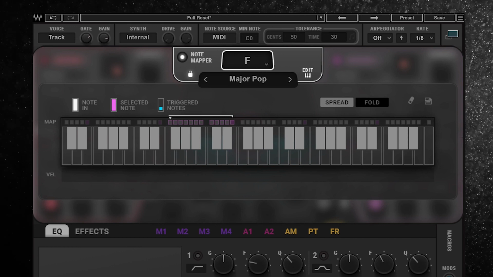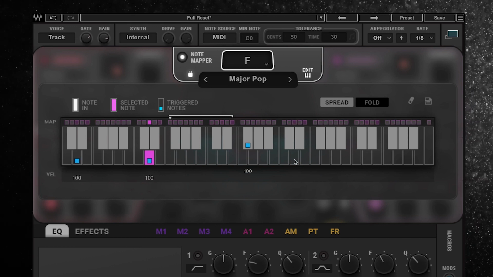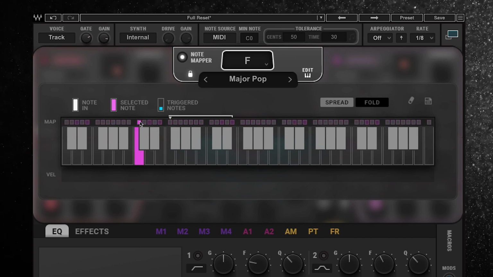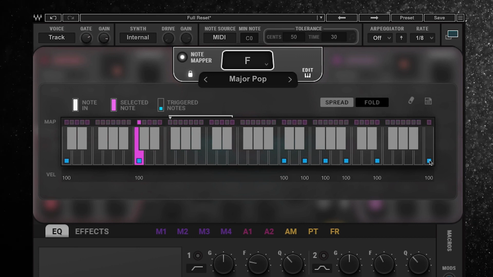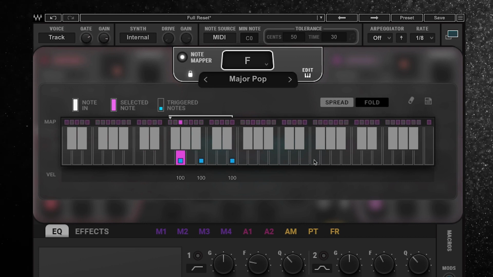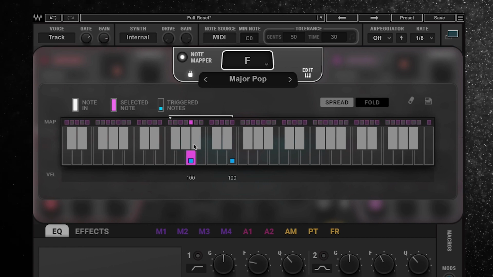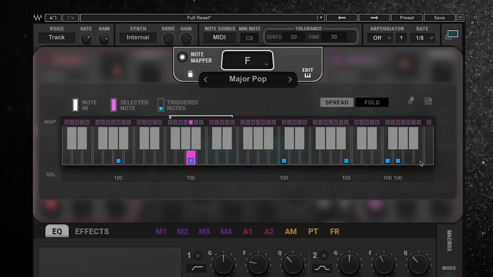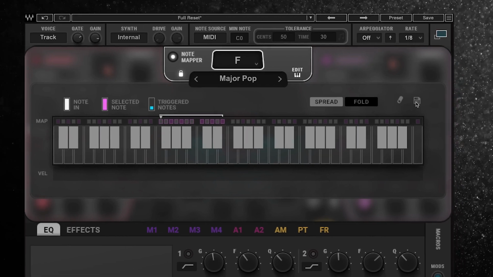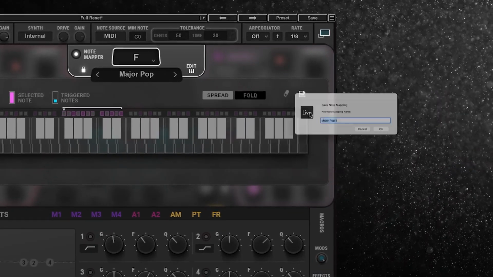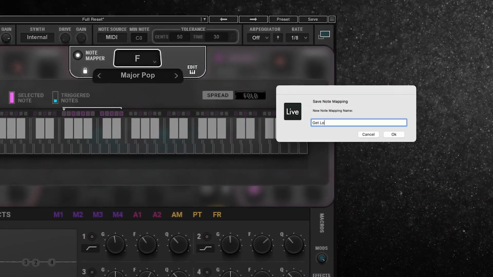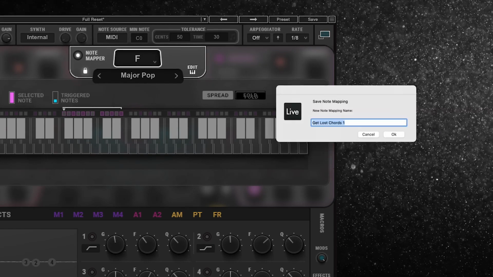So let's create a quick sequence. Click on the pink note, build the chords out. And all I'm doing here is I'm just trying to mimic what I think the chords are in the actual track. When you're done with that, you can save the chord pattern by hitting the save icon right here. And then you can put it into the menu as any name you want.